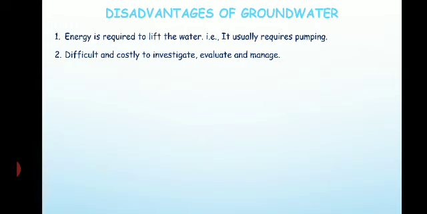But here it is very difficult to know where exactly the groundwater is present, because it is not available at all places. You might have seen some cases wherein two wells are very near to each other, but in one well you will get ample water, and in another well you will not get water at all, right? So this depends upon what is present below the ground, what type of rocks are available, what type of cracks and fractures are available.